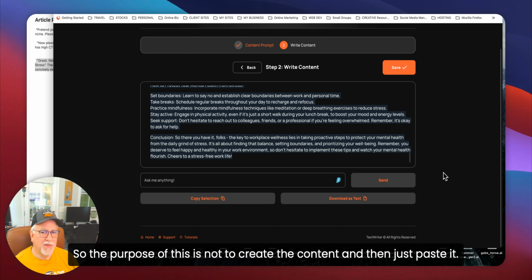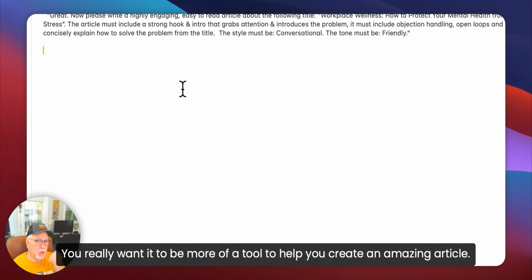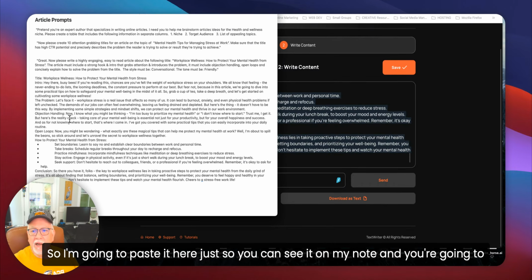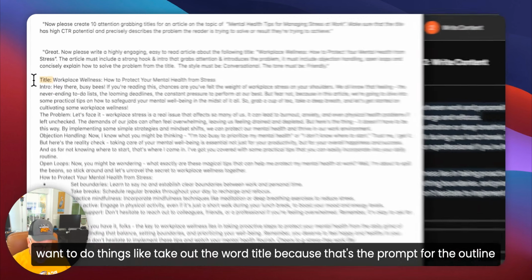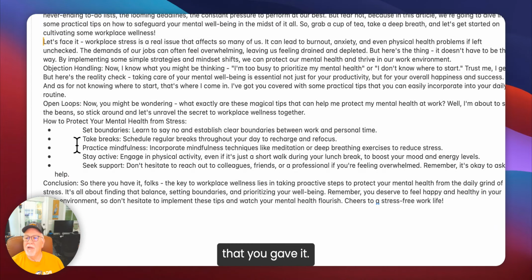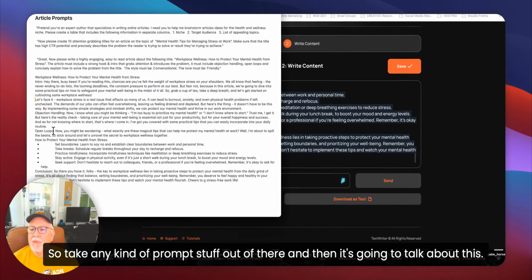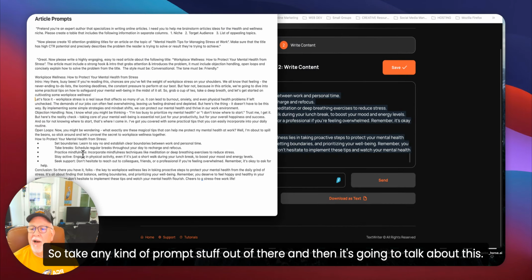So the purpose of this is not to create the content and then just paste it. You really want it to be more of a tool to help you create an amazing article. So I'm going to paste it here just so you can see it on my note. And you're going to want to do things like take out the word title, because that's the prompt for the outline that you gave it. So take any kind of prompt stuff out of there. And then it's going to talk about this.